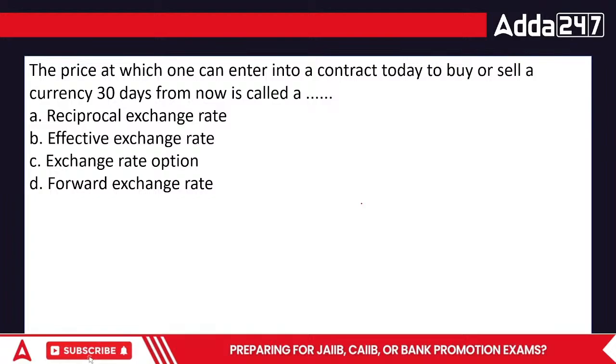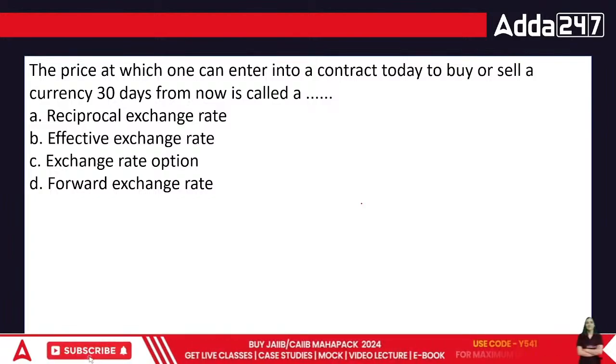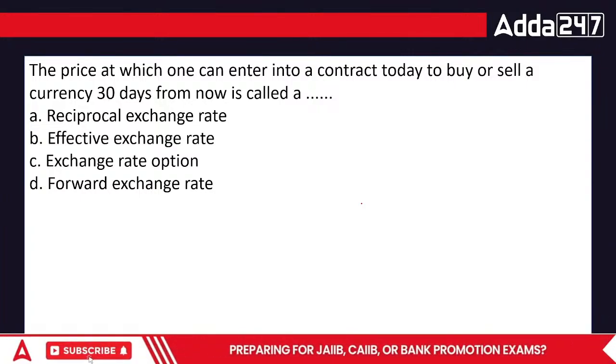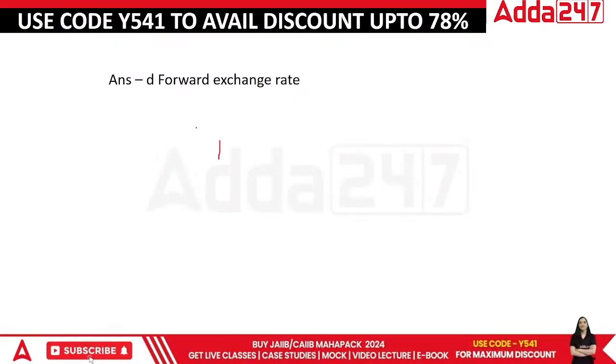A contract which is having 30 days. Normally, up to 3 days, it is a part of spot, T+2, which means transaction day plus 3 days it is a part of spot. Beyond that, we are having a forward exchange rate.